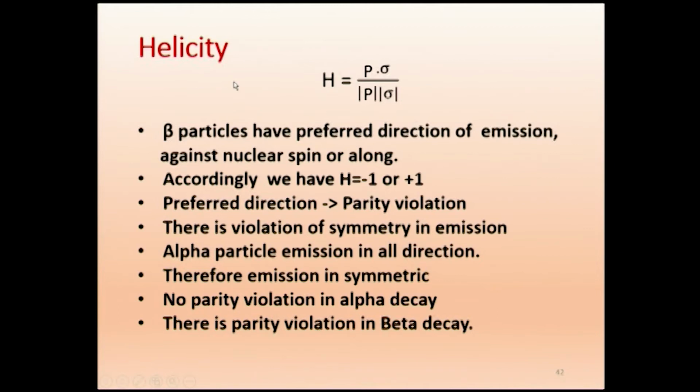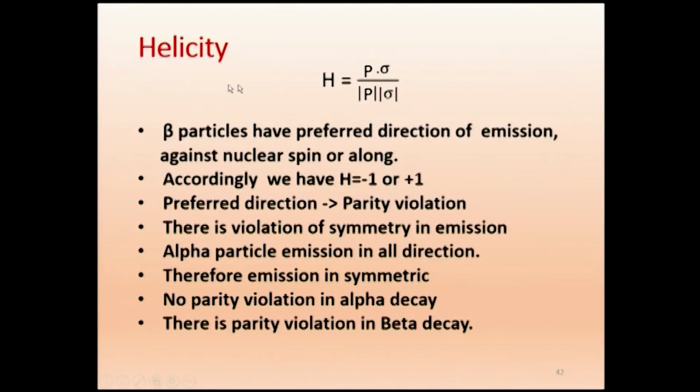Now I will show using my hand. So we have the fingers, this is the spin direction, and the particle is also coming in this direction. This thumb represents sigma in the equation, that is spin, and the particle comes with the linear momentum in this direction. Both are the same. So we call it helicity is 1. Suppose the spin is in this direction, but the particle is coming down against it, then it is called helicity is -1.